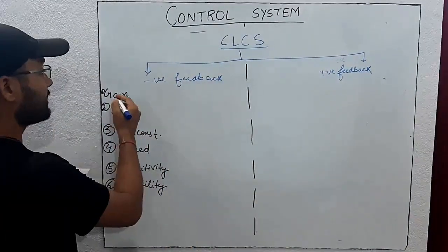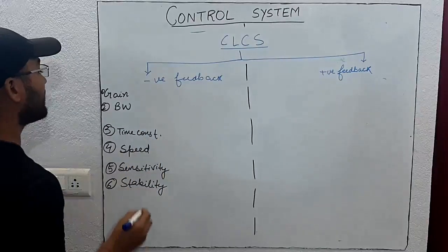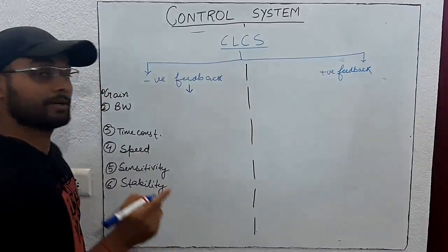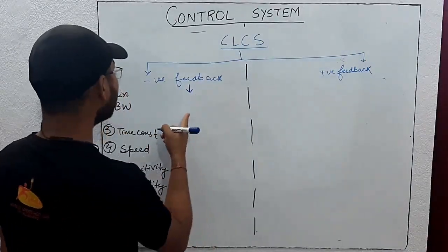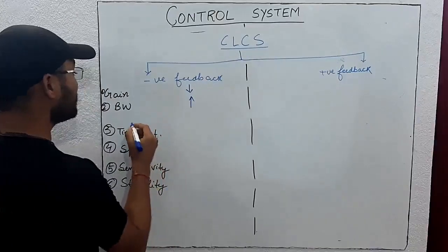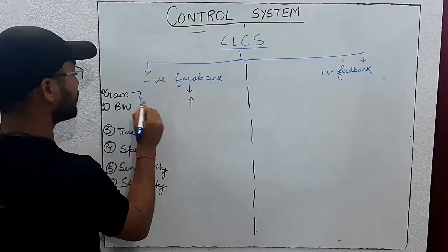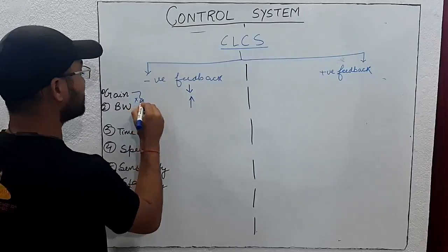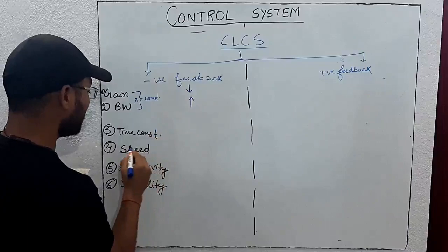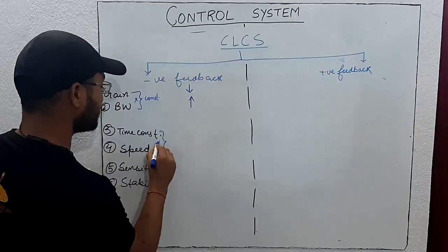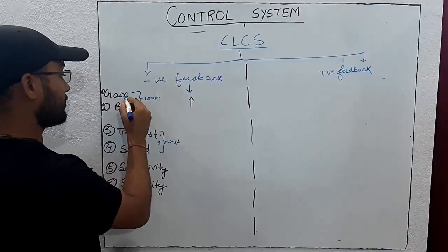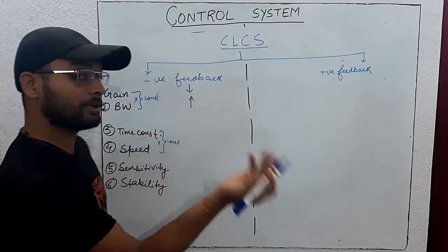So whenever we use negative feedback, then gain reduces. But there is one advantage: when gain reduces, then bandwidth increases. And one more thing you know, that the product of gain and bandwidth is always constant. Even the product of time constant and speed is constant. So if one of the performance is decreasing, the other will increase.